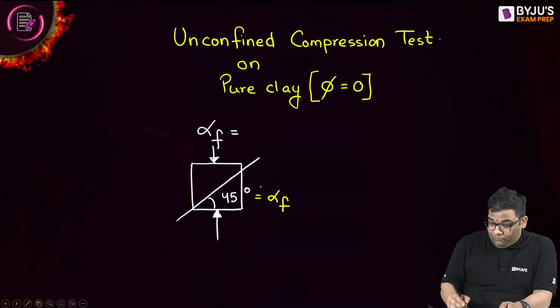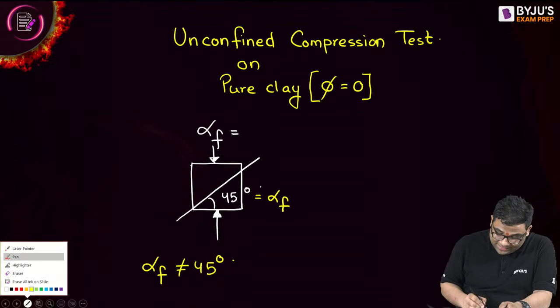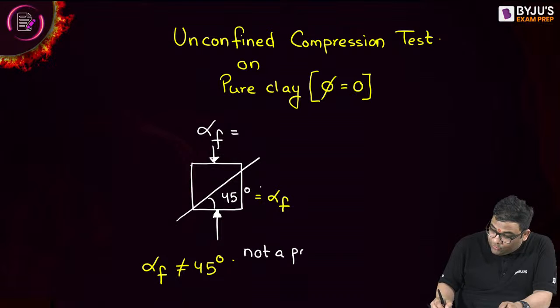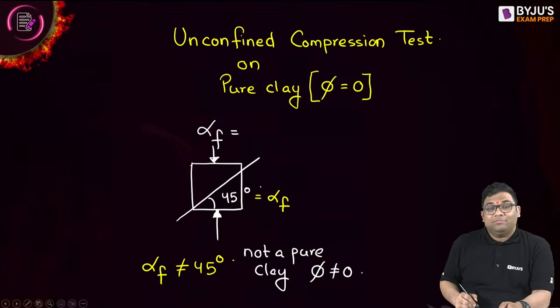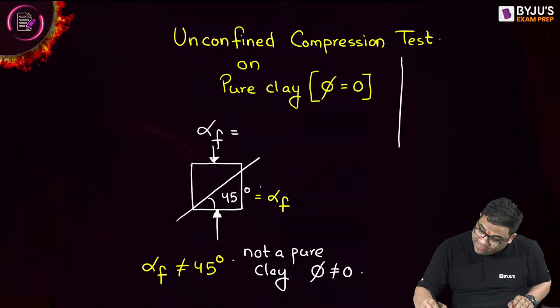Now, if in the question it is given that alpha F is not 45, that means what? It is not a pure clay. That means phi is non-zero there. So what will happen, tell me?